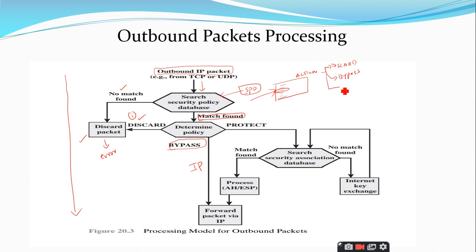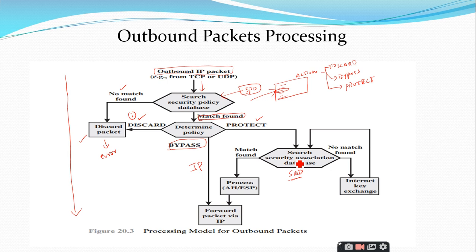And the third case is that the action can be protect. Here comes the real IPsec implementation. If the policy is protect, then you search the SAD database.